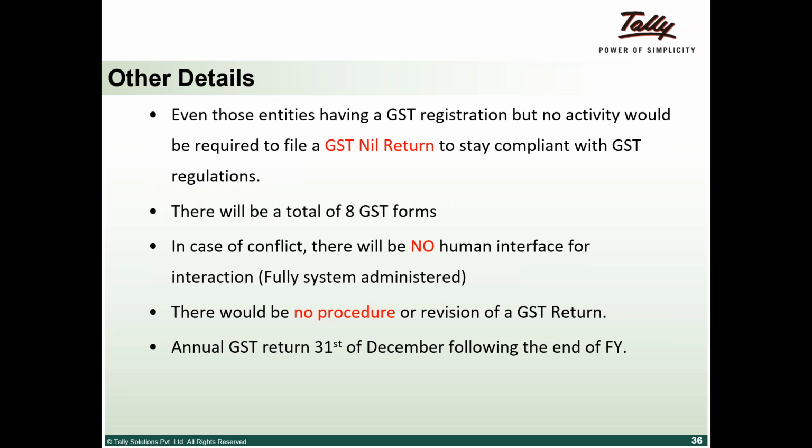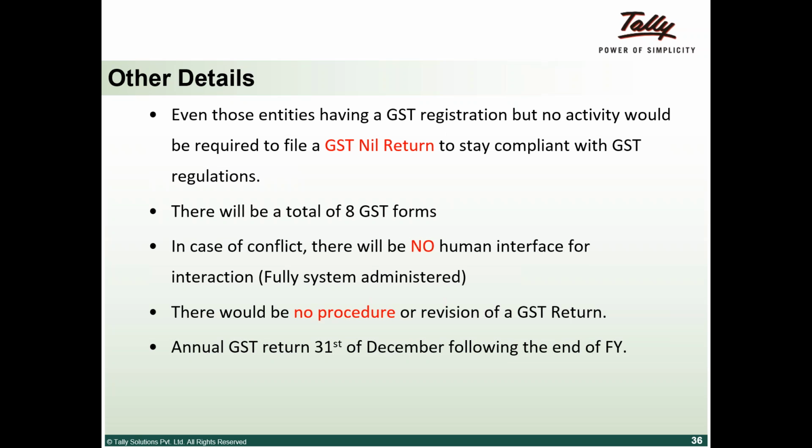Annual return is basically a combination of your monthly returns. The 12 monthly returns are auto-populated, whereas here you have to take it to your financials and compare. What is my total turnover? What is my taxable turnover? What is my export turnover? What is my exempt turnover?